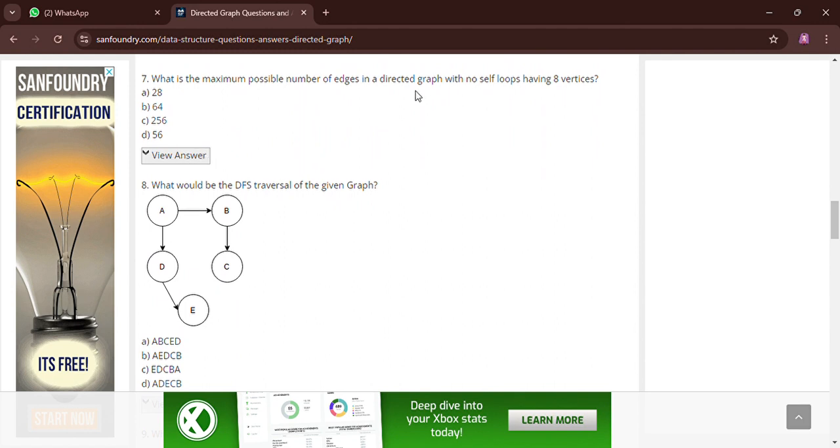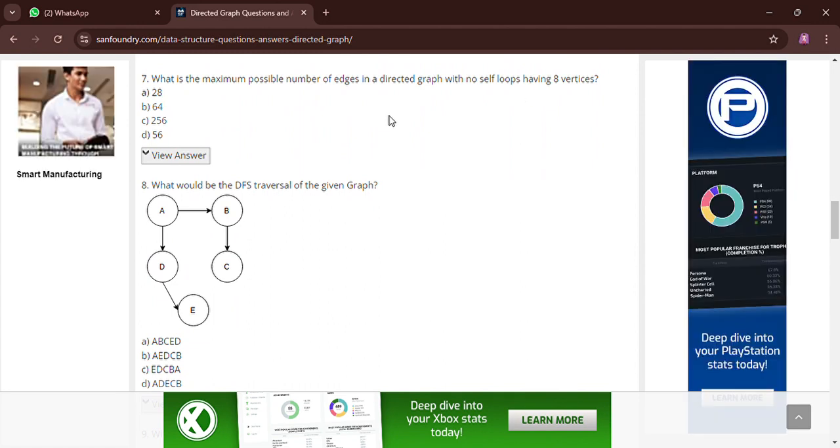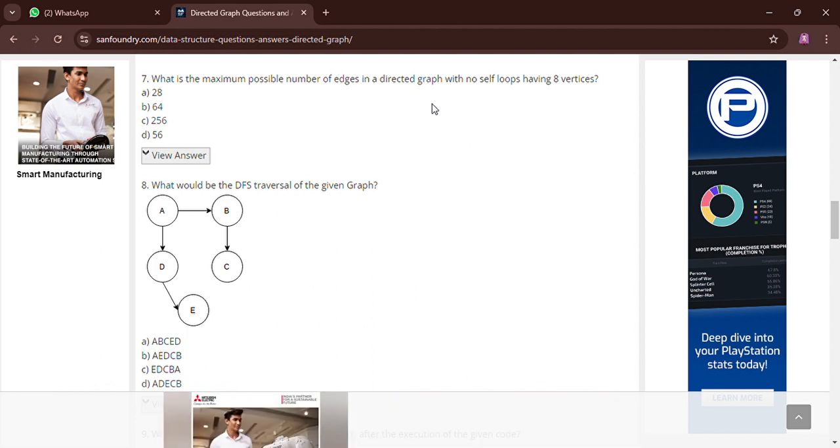And the next question is: what is the maximum possible number of edges in a directed graph with no self loop having 8 vertices? Means the graph which doesn't have any type of loops will be a simple graph. So in the simple graph the formula is n into n minus 1.